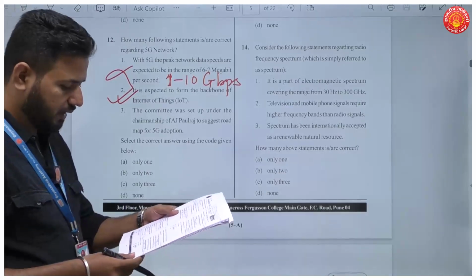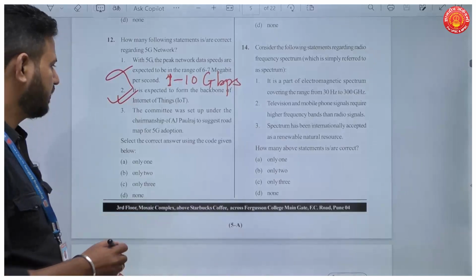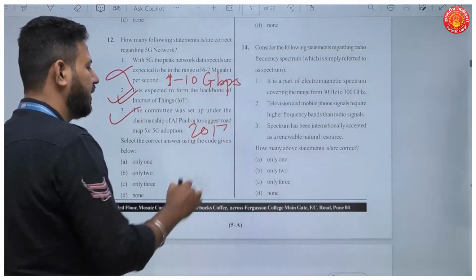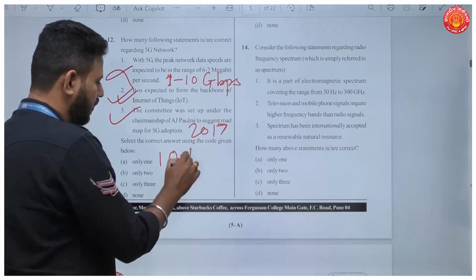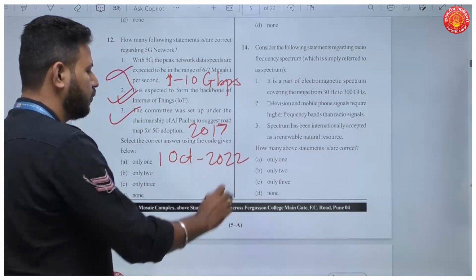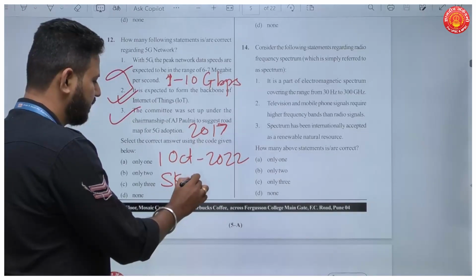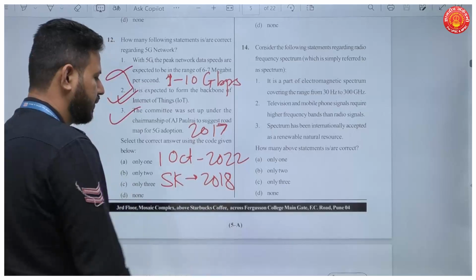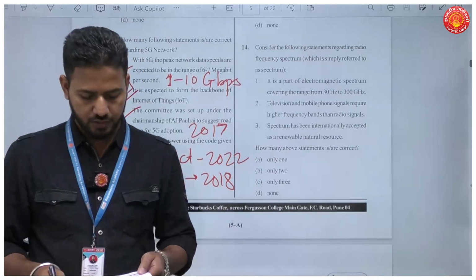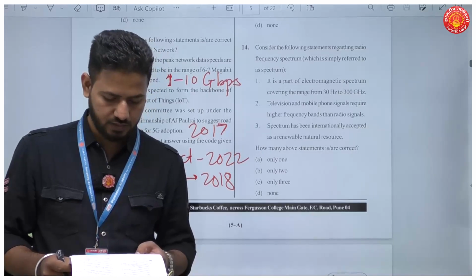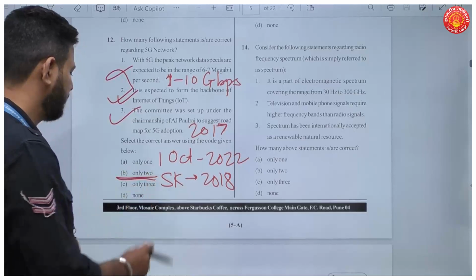The committee was set up under the chairmanship of AG Pauraj to suggest a road map for 5G adoption. Yes, it was set up in 2017. Now, India has already started 5G services on 1st of October in 2022. Remember the date. And globally, it was South Korea which started 5G services in 2018. South Korea was the first country globally to inaugurate 5G services. Okay. So, how many statements are correct here? So, 2 statements in this question are correct. Your answer here will be B.